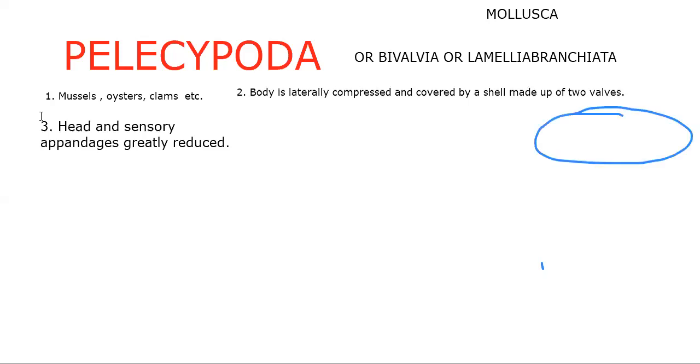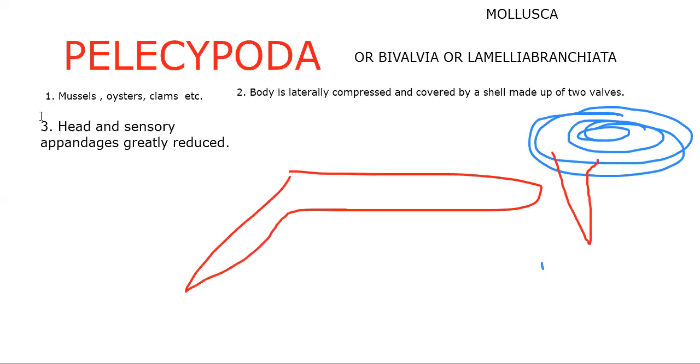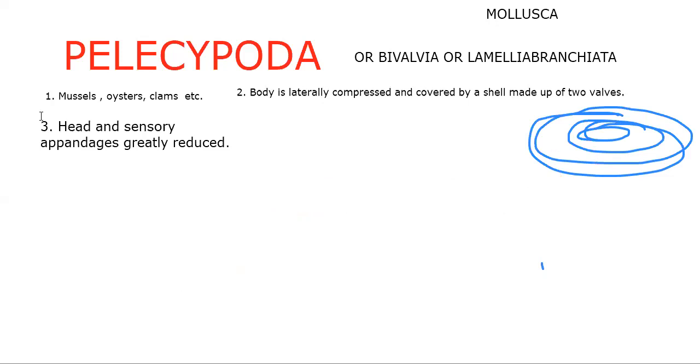Let me show you the bivalvular organism and its wedge-shaped foot, like a plowshare. A farmer uses a plow to plow the fields, so we compare the foot with the plowshare. Foot is wedge-shaped.